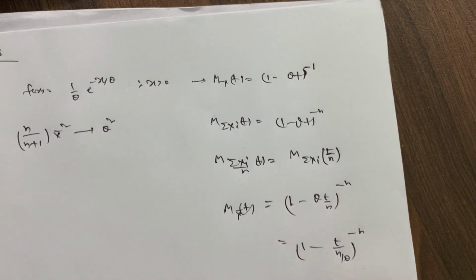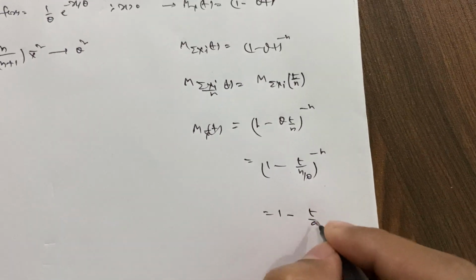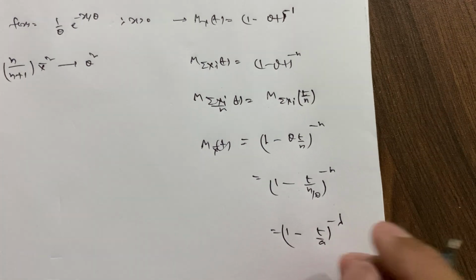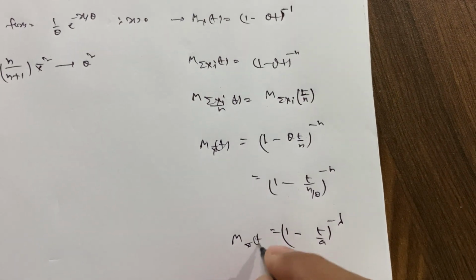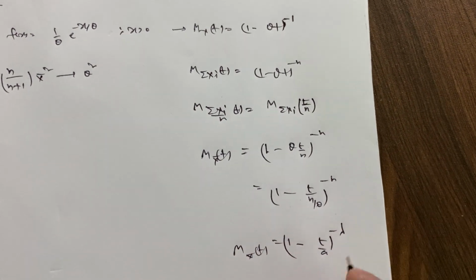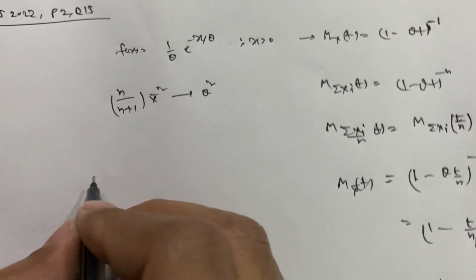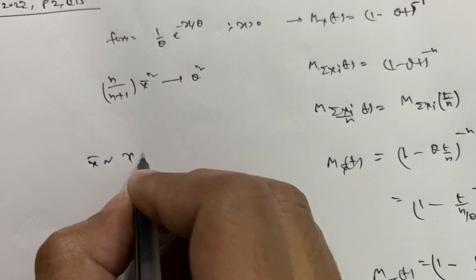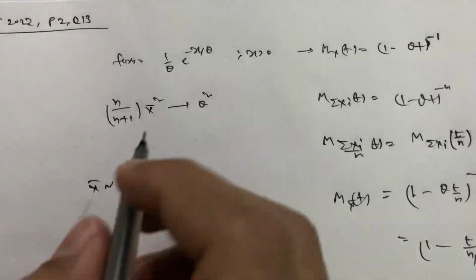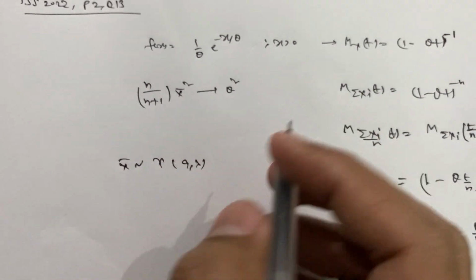Now this is the MGF of a gamma variate with parameters a and lambda. So x bar is following a gamma distribution with parameters a comma lambda. So we need the expectation of this.